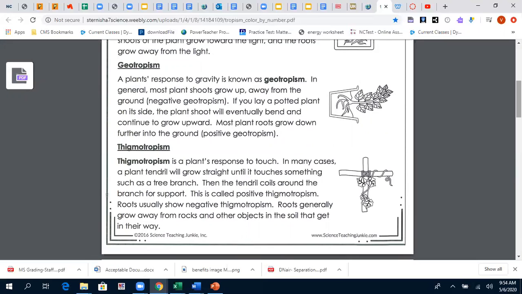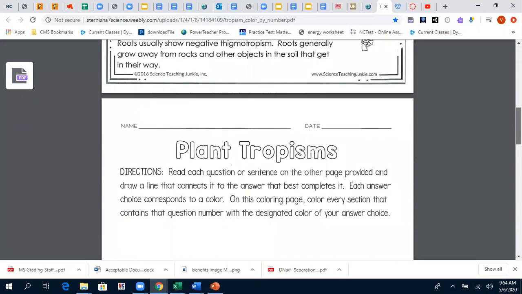And there is negative thigmotropism too. However, negative thigmotropism means that there is no coiling happening. There's no contact by touch. Okay, so I hope that is clear.